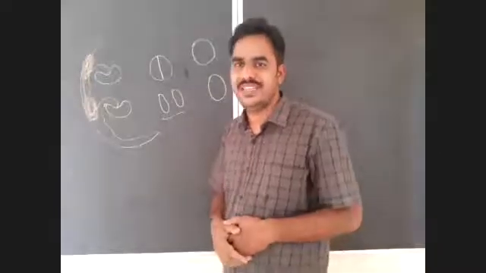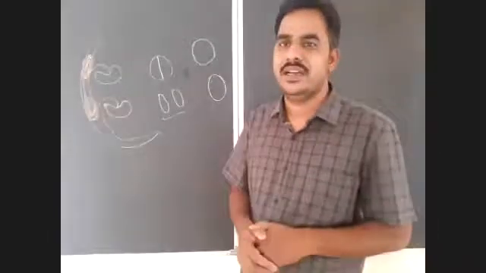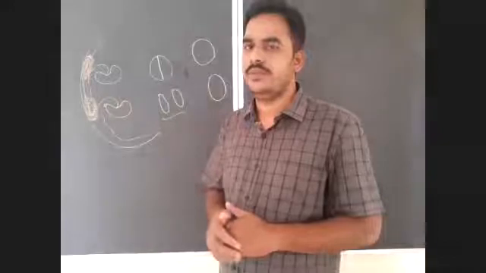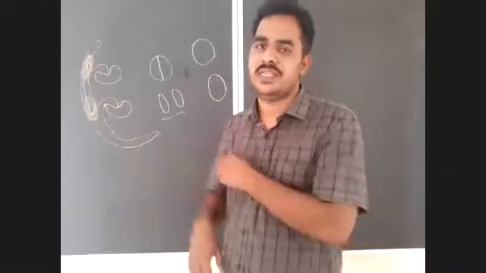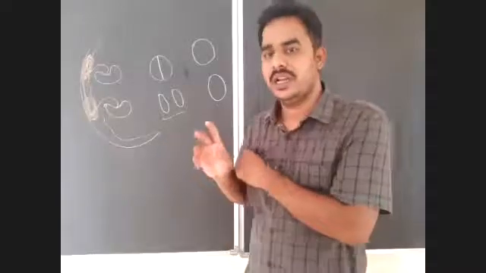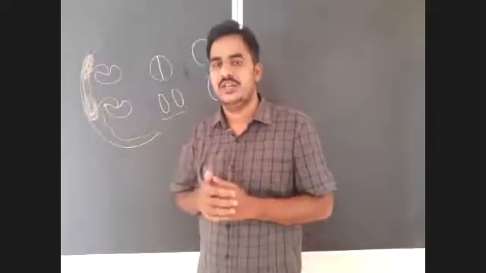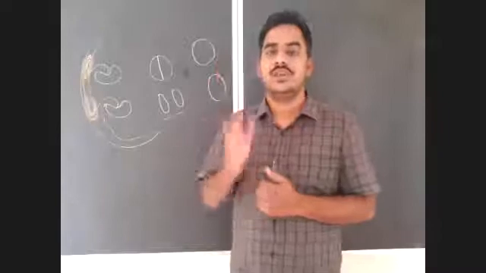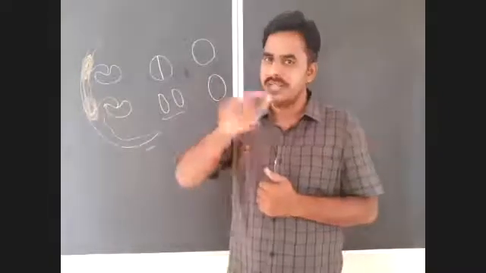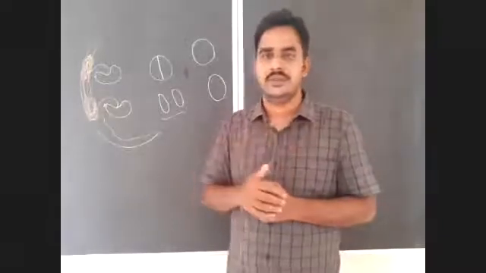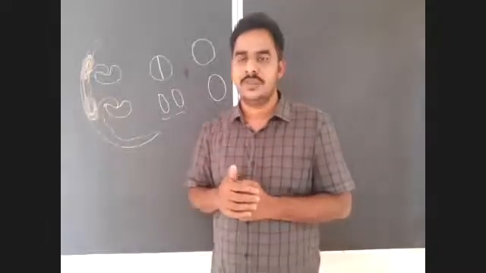Yolk sac is actually vestigial, but it plays only one function. That is, it acts as an organ for the production of blood cells for the first time. So the first hemopoietic organ in the body of a human being is the yolk sac. But in other animals, the yolk sac stores the yolk during embryonic development. In this yolk sac, endoderm is located inside, and outside is splanchnopleuric extra embryonic mesoderm.